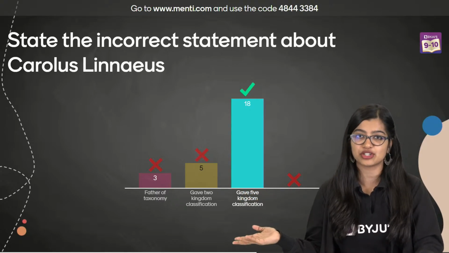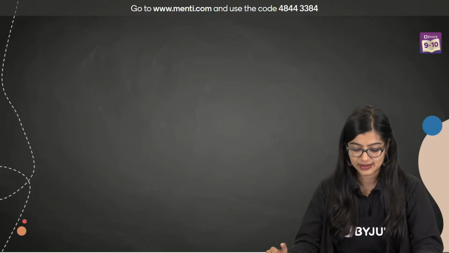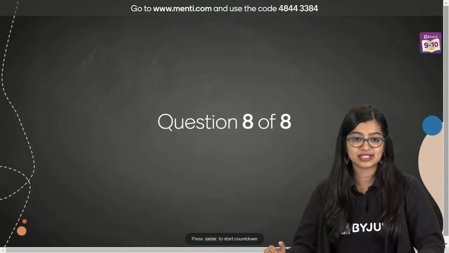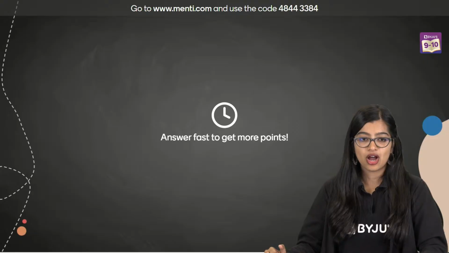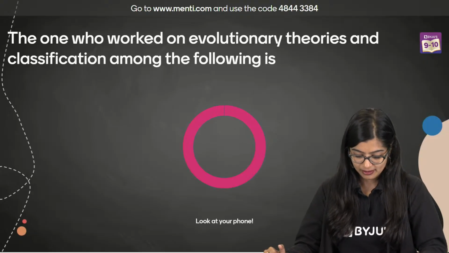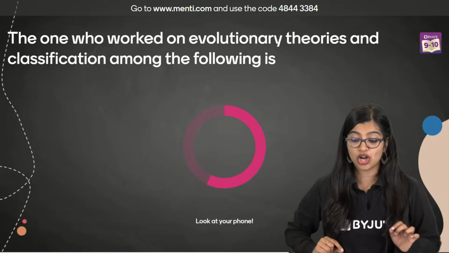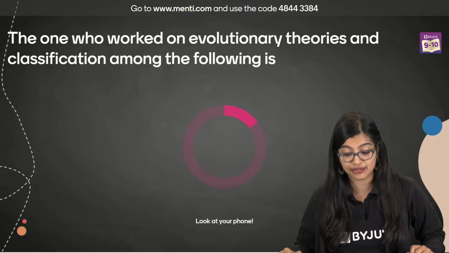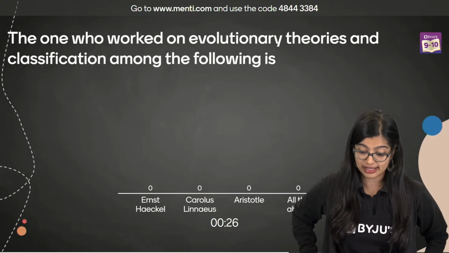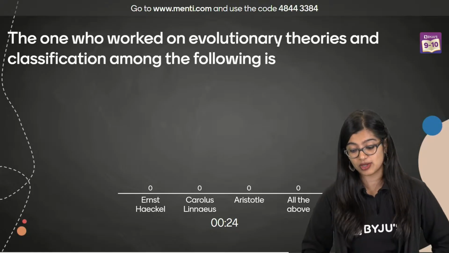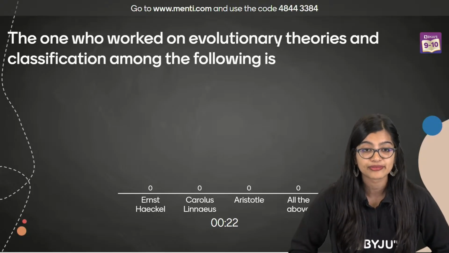5 kingdom classification was not given by Carolus Linnaeus. Now we'll move on to the last one, okay? Last question. On your screens, everybody. The one who worked on evolutionary theories and classification amongst the following was Ernst Haeckel, Carolus Linnaeus, Aristotle, or was it all of the above?